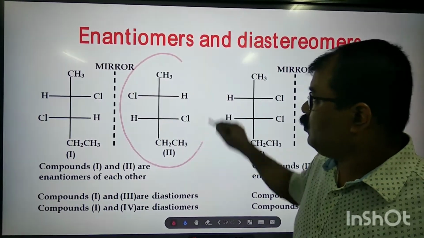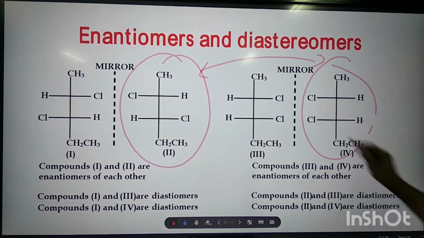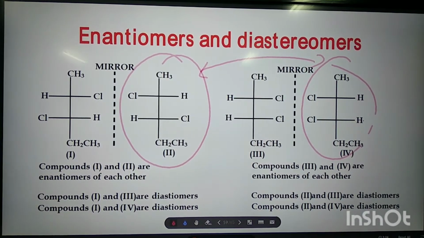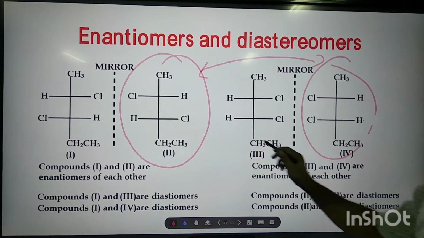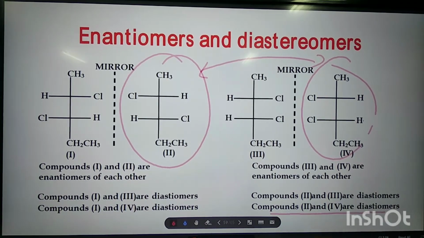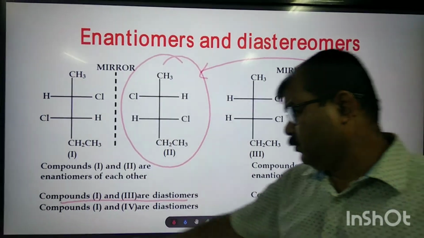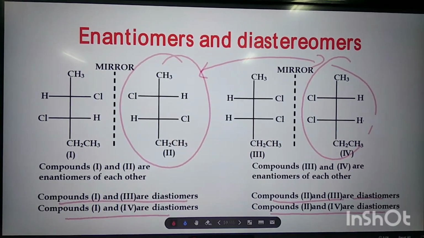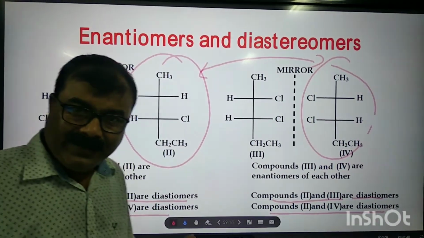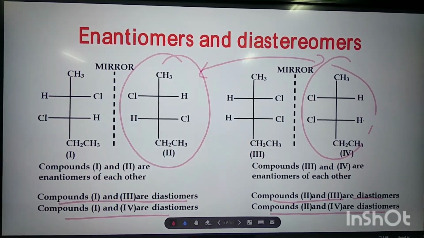See the relation between compound 2 and 4. Compound 2 and 4 are also diastereomers because they are not mirror images of each other. So compound 2 and 4 are diastereomers, compound 2 and 3 are diastereomers, compound 1 and 3 are diastereomers, and compound 1 and 4 are diastereomers. My dear students, hope you have understood clearly. What is the difference between enantiomers and diastereomers?